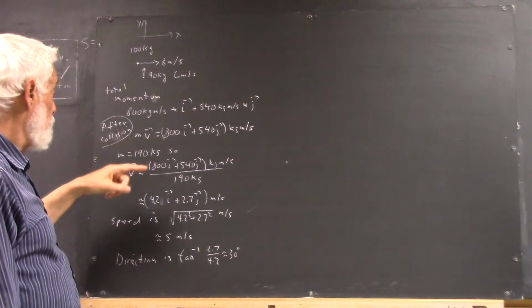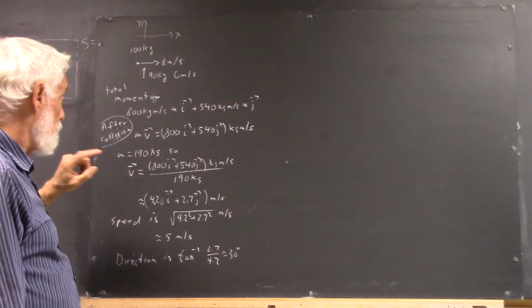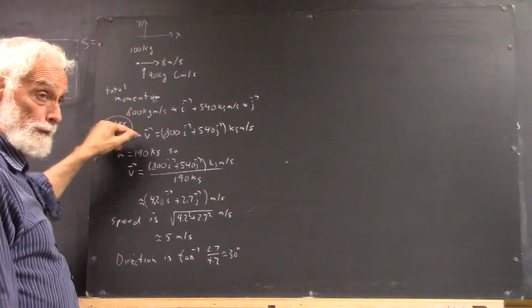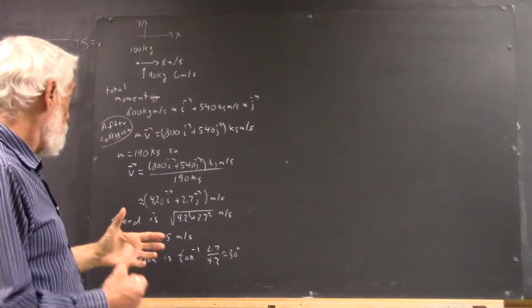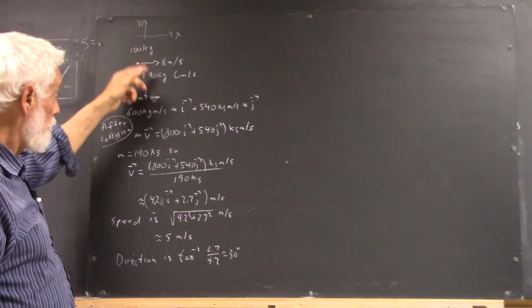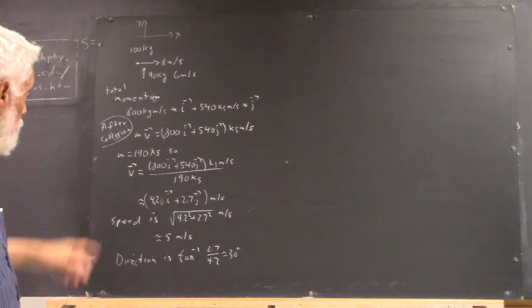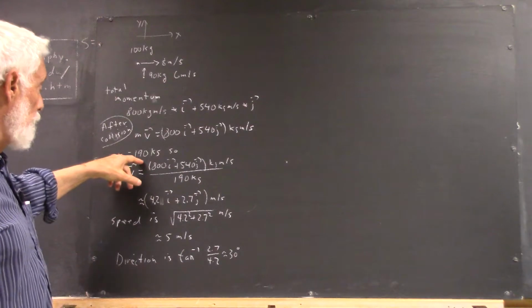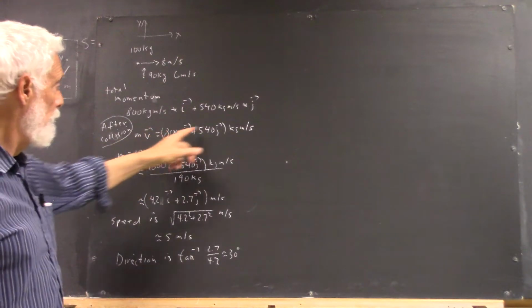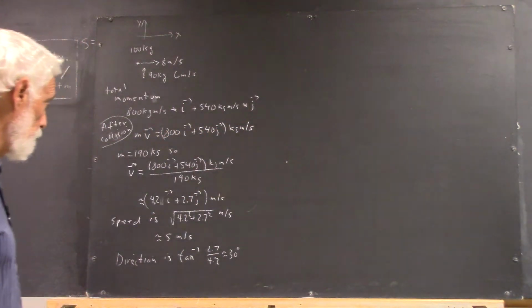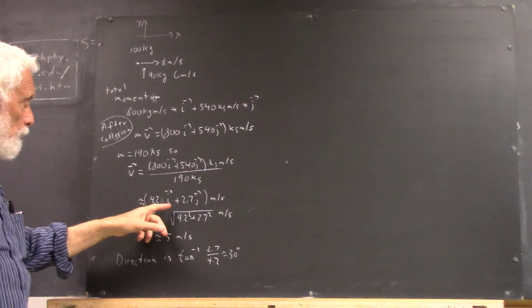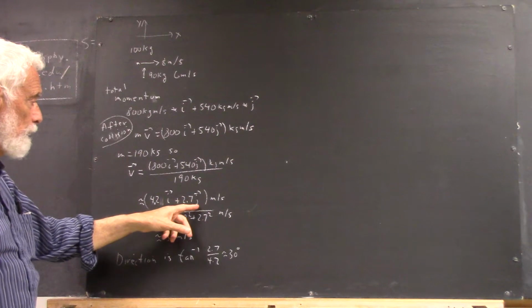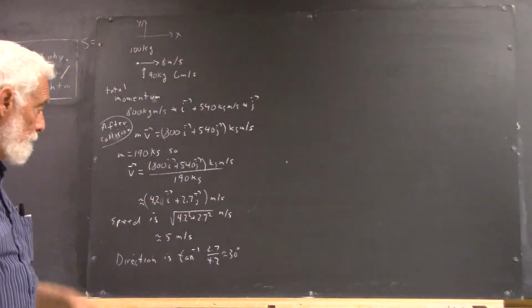And then you can easily calculate the velocity from the fact that the total mass of the two players is 190 kilograms, so that the velocity is going to be the momentum divided by the 190 kilograms, and I think that comes out within a tenth, 4.2 i plus 2.7 j meters per second.